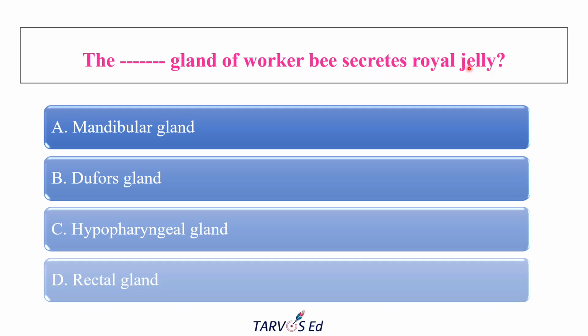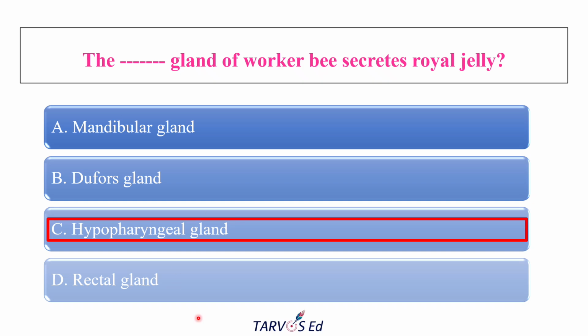If you take royal jelly regularly, there will be no aging; it has anti-aging properties. But the question asked here is which gland of the worker bee secretes royal jelly. The options are mandibular gland and Dufour's gland, hypopharyngeal glands, rectal glands. The correct answer is hypopharyngeal glands.